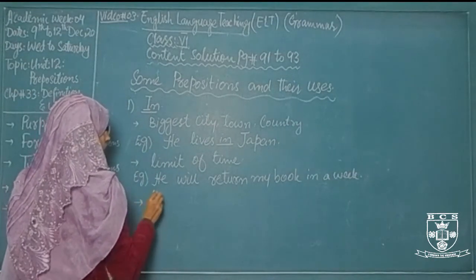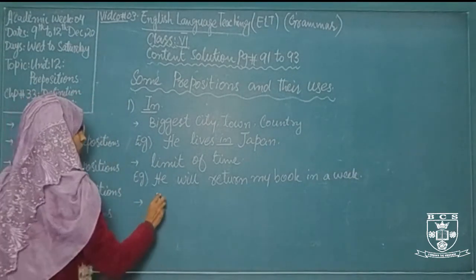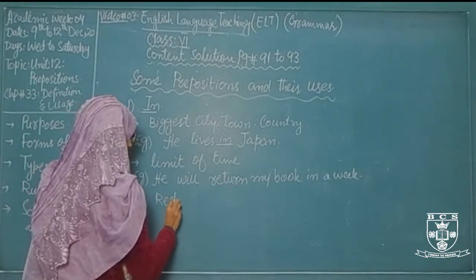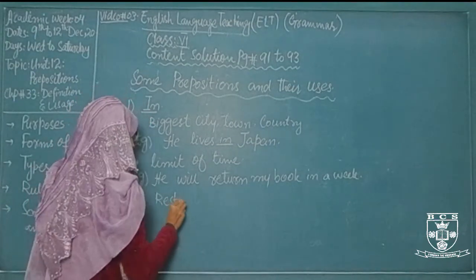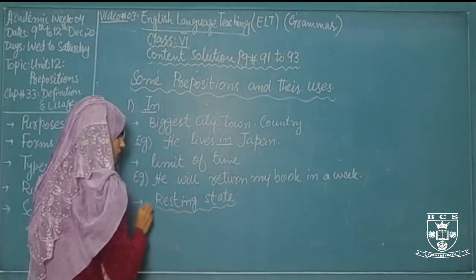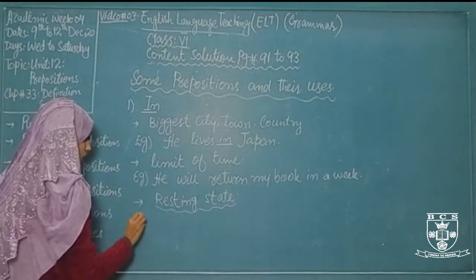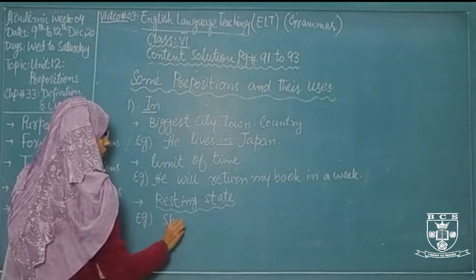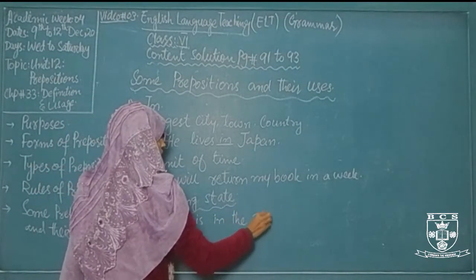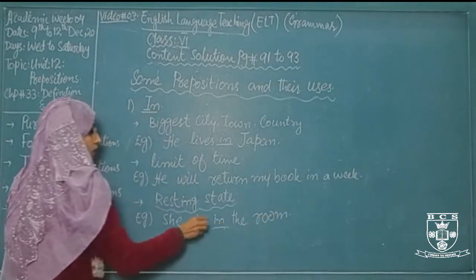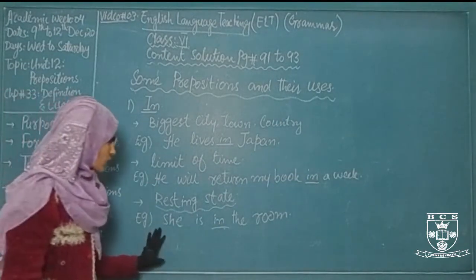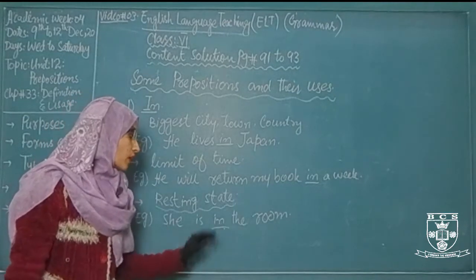The third one is, when your subject is in a resting state, we put in. For example, she is in the room. In is a preposition. Here there is no movement in the subject, she is in a resting condition, so that's why we put in this sentence.